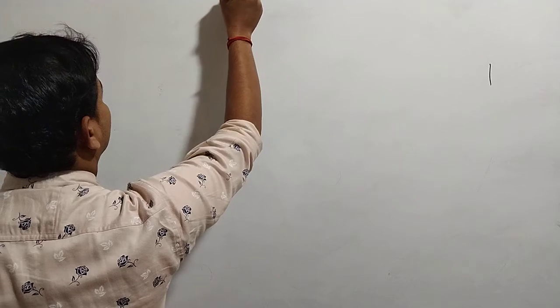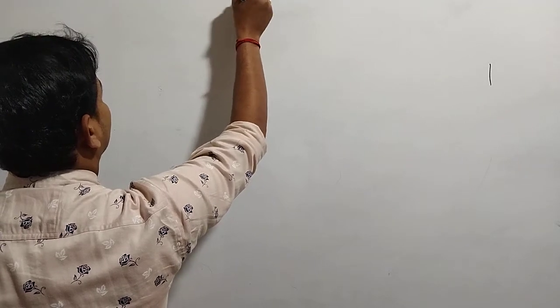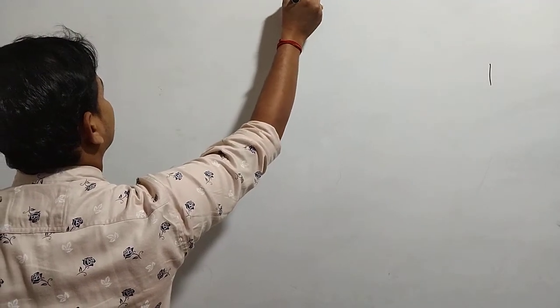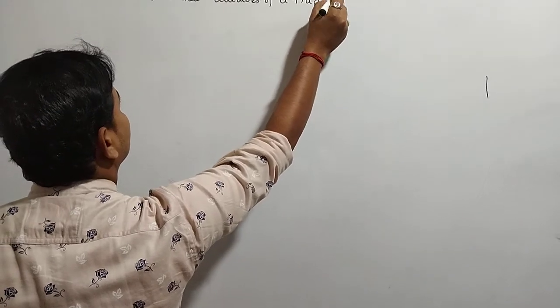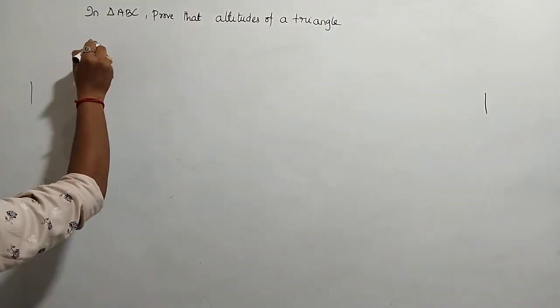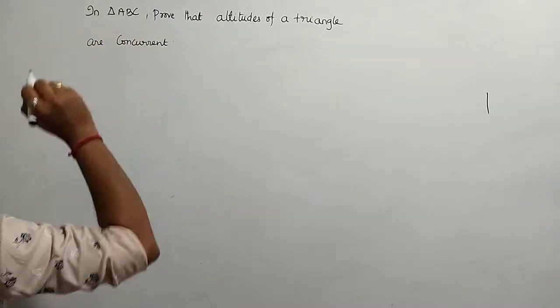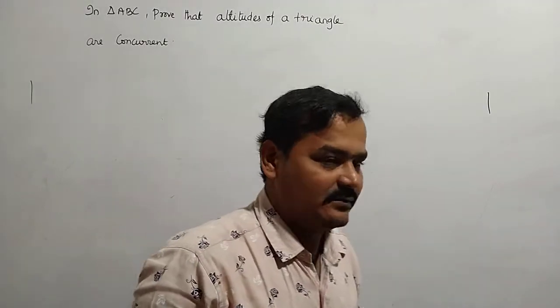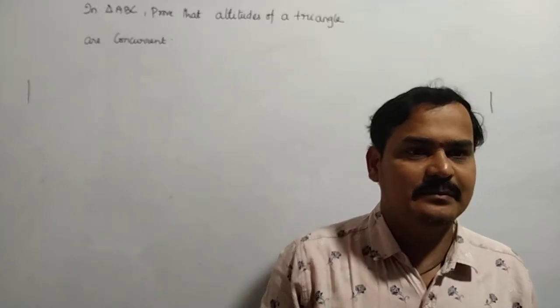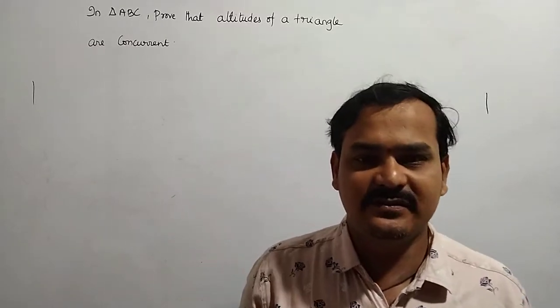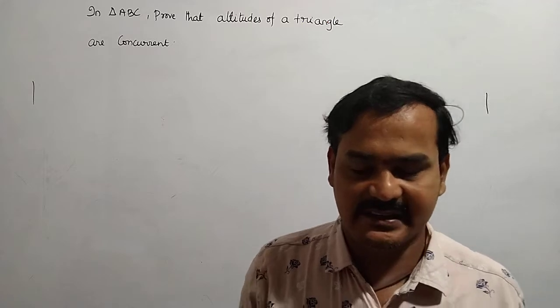altitudes of a triangle are concurrent. Altitudes of a triangle are concurrent. Say, what is the meaning of the median? The median is a line which passes through the vertex and the midpoint of the opposite side.